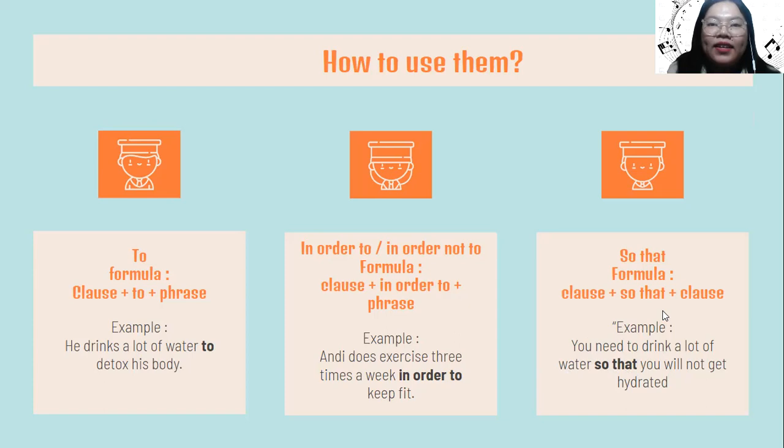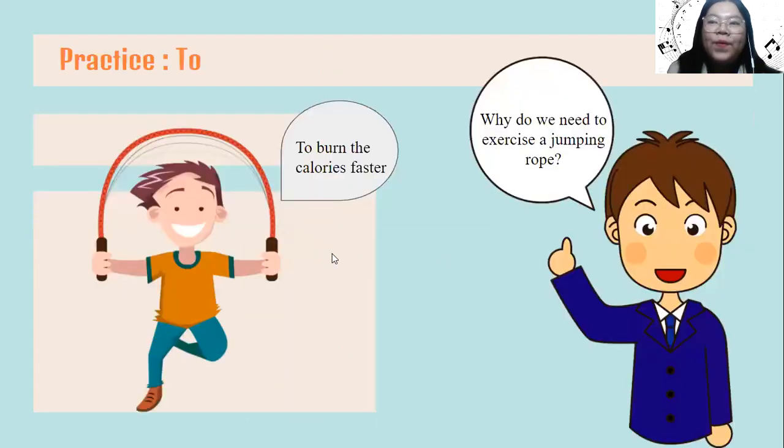Okay. Now we are going to practice. Earlier, I already said to you that there are two kinds of sentences, right? The first one is the sentence that states the intention, and the second one is the sentence that states the purpose. Now we are going to practice identifying which one is the sentence that states the intention and which one is the sentence that states the purpose.